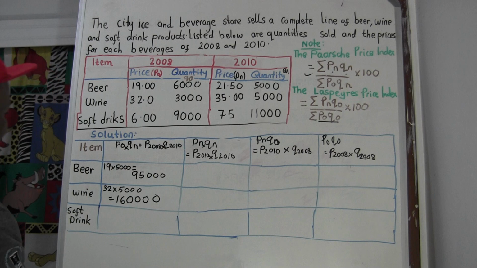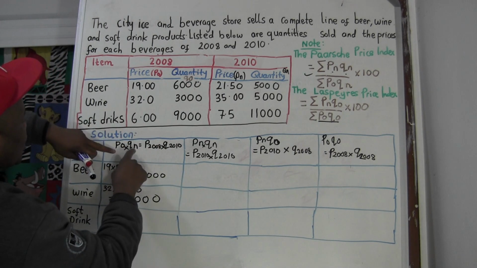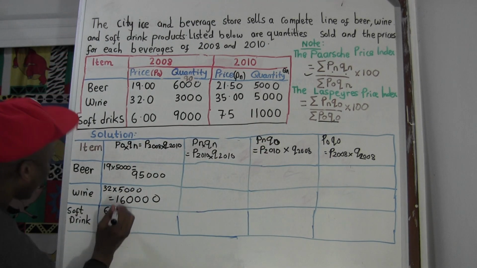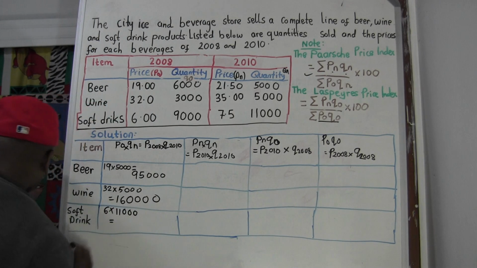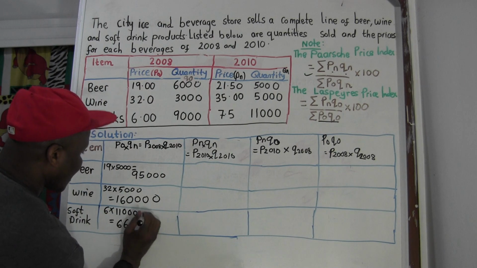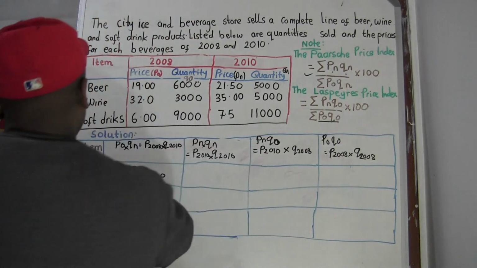For the last one, soft drink, P0 means 6 times QN. What is QN? So 6 times the quantity is going to give us the result. Now let's go for the second one, PNQN. Okay, let's start with beer.